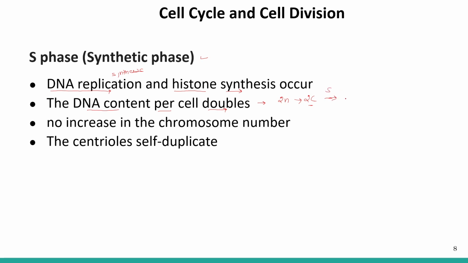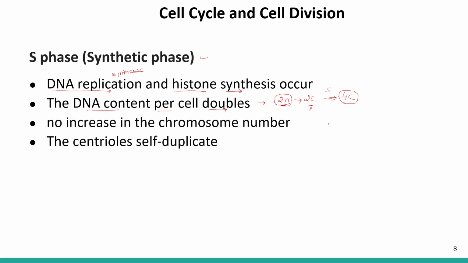After the S phase, the DNA content will double, which means it will become 4C. But the chromosome number will remain the same. The cell will remain 2N, which means it will still contain 2 sets of chromosomes. But the DNA content will double. It will become 4C instead of 2C.